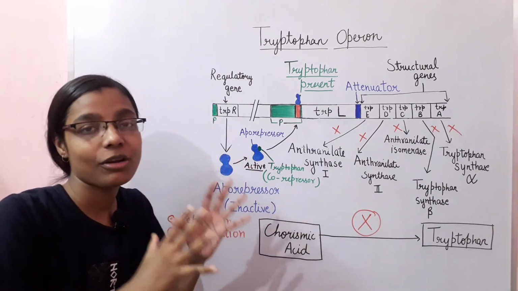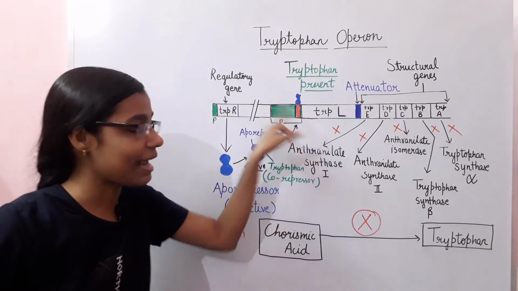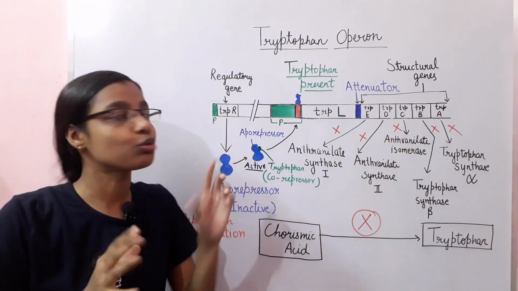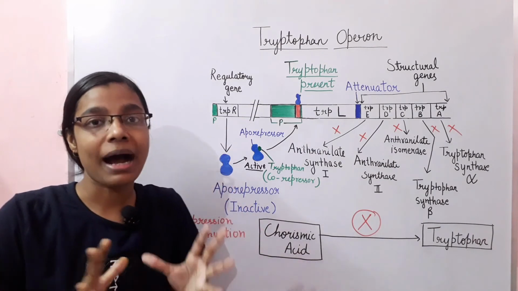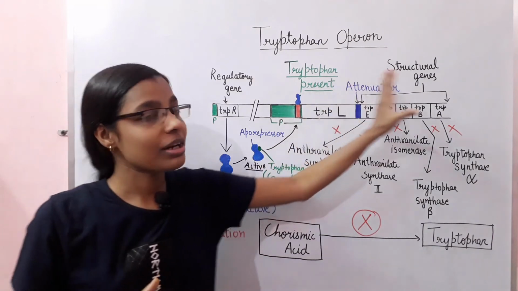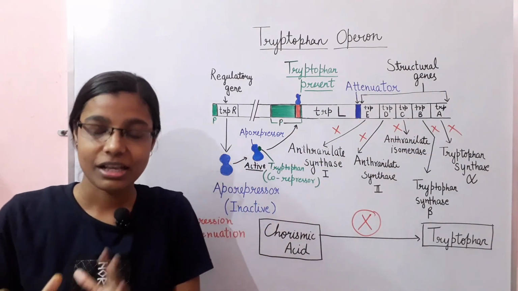Now this active repressor goes and gets bound to the operator site. As this active repressor gets bound to the operator site, the RNA polymerase cannot bind to the promoter region, due to which the transcription and translation of these structural genes will not take place.